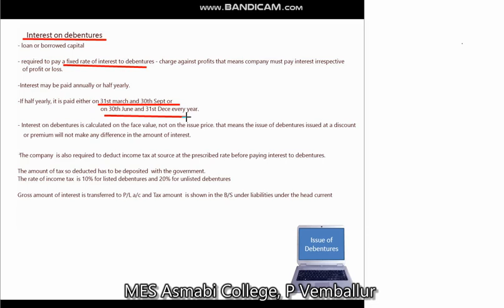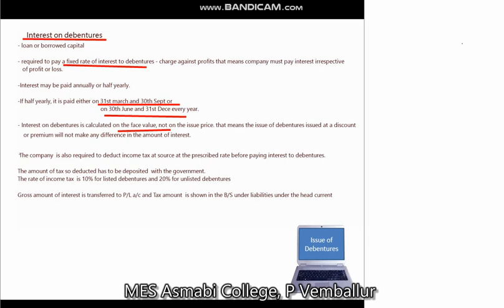Then another thing is that the debenture interest is calculated on the face value, not on the issue price. Whether the debenture is issued at a discount, premium or at par, it does not make any difference in the amount of interest, because the interest amount is calculated on the basis of the face value.